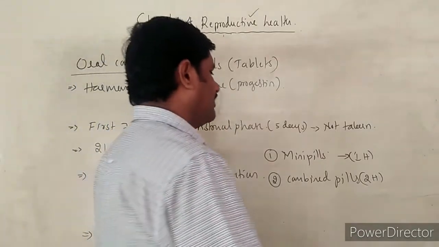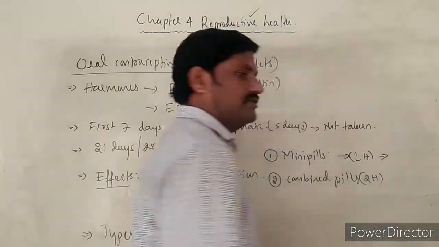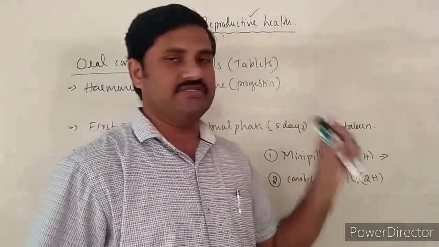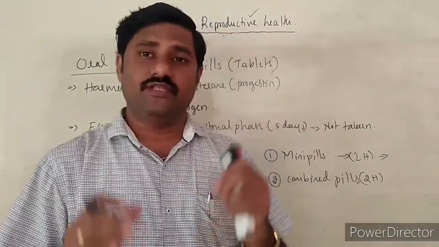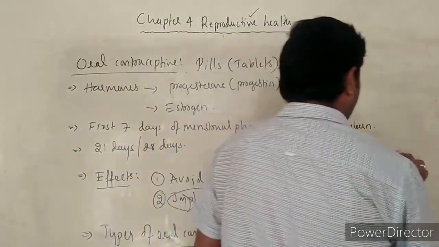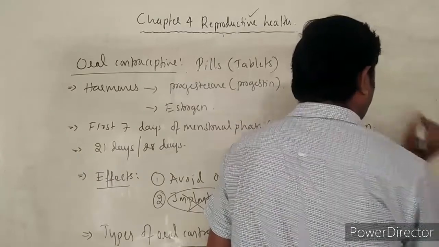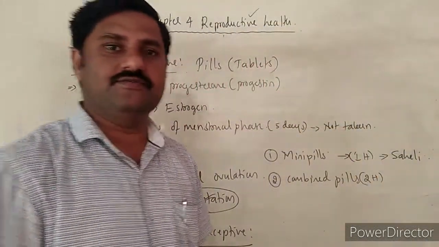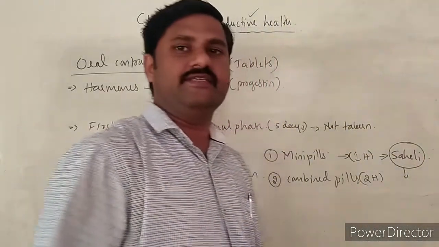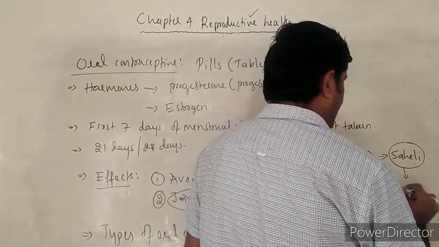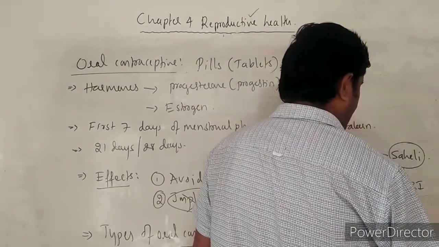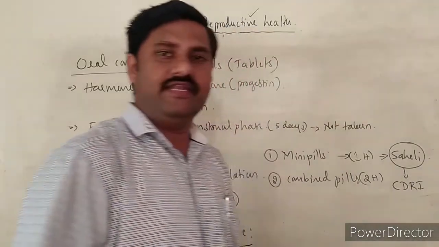What is the hormone present in mini pills? Progestogen is the one hormone. The best example of mini pills is Saheli, right? Saheli was first developed by CDRI, that is the Central Drug Research Institute, Lucknow, in India.